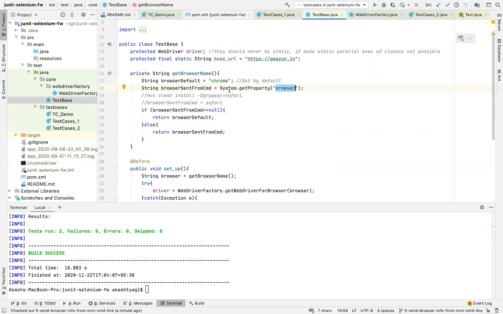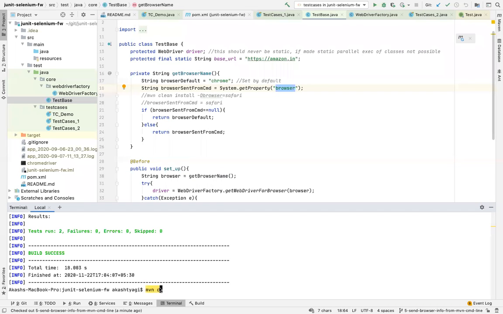Okay. So how this works is when you trigger the build and execution of this framework, by the way, this is a Maven framework. When you run Maven clean install or Maven clean test, at that point, you also have an option to pass the browser variable. What you see here is a browser variable.